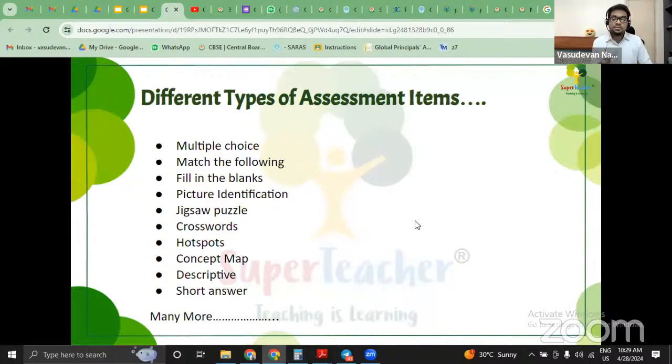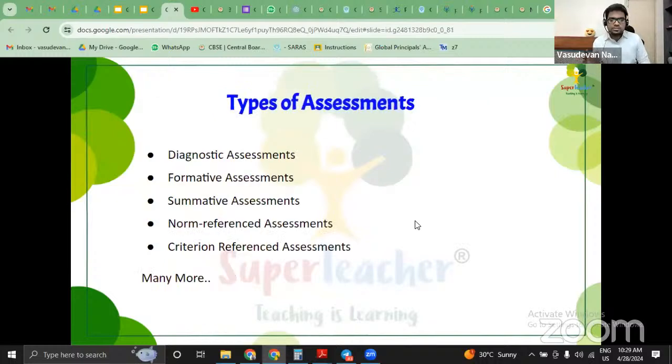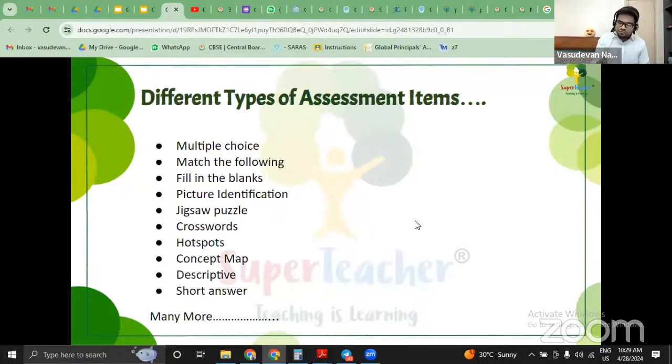So what exactly do we mean by it? With respect to assessment, especially when it is of multiple types, I'm not talking about competency based assessment. There are different types of assessment items. In the previous case, we understood different types of assessments. Under each of these, there could be different types of questions. Some could be multiple choice, some match the following, picture identity, jigsaw puzzle, flashcard games, hotspots, short answer, descriptive, concept map, etc. So these are different sorts of assessment items. But with respect to competency based assessment, the assessment items are standard. What are those? Let's understand that.